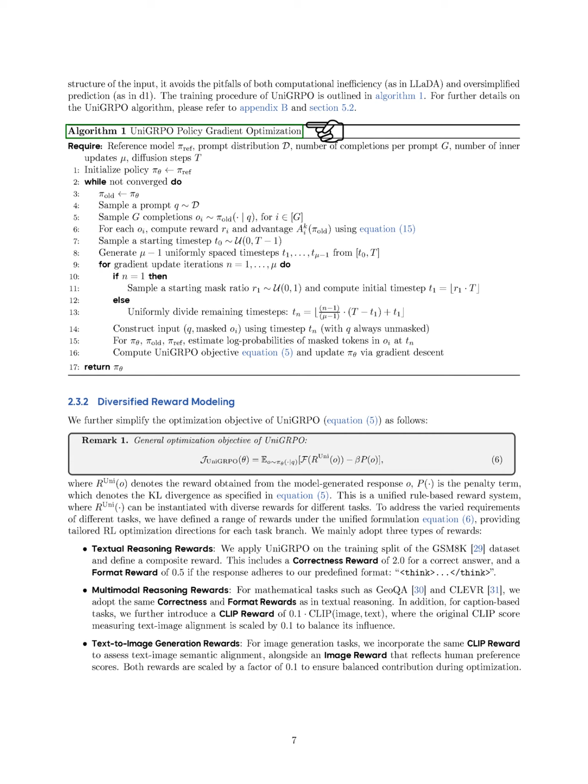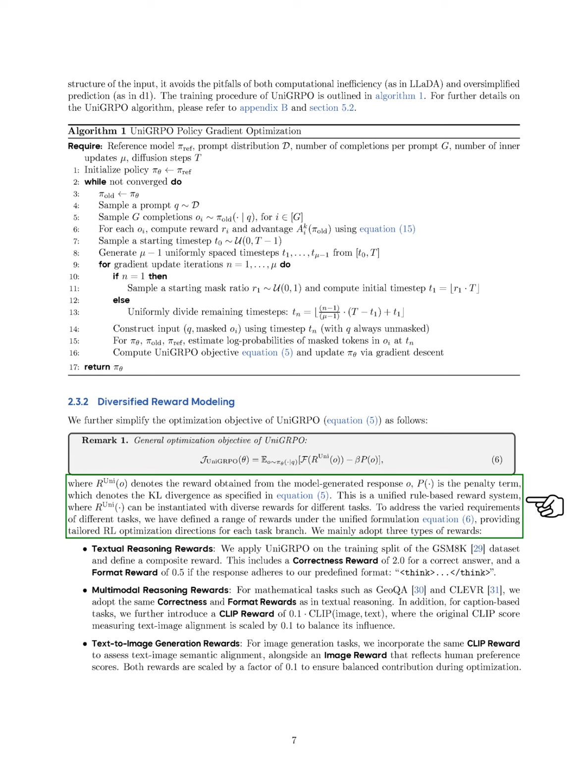Section: Diversified Reward Modeling. In this section, we simplify the optimization goal of UniGRPO. We define the reward from the model's response and include a penalty term based on KL divergence. Our approach uses a unified reward system that can adapt to various tasks by offering different rewards tailored to each task's needs. We categorize our rewards into three types.